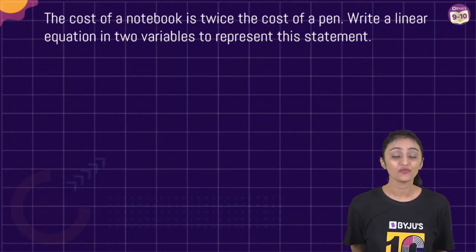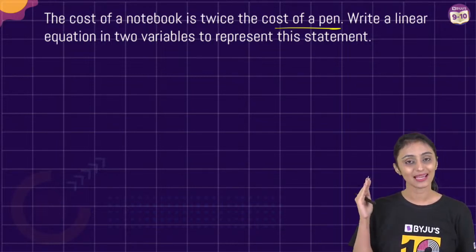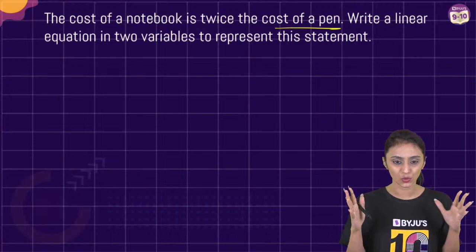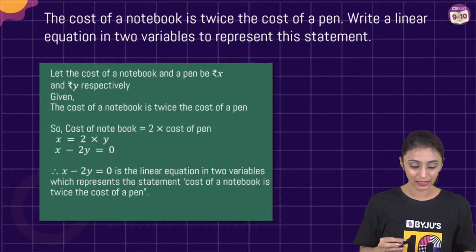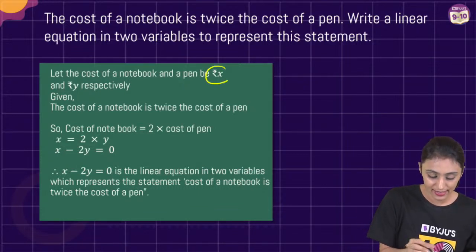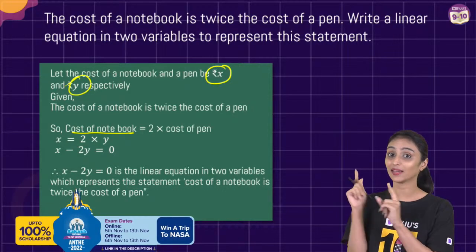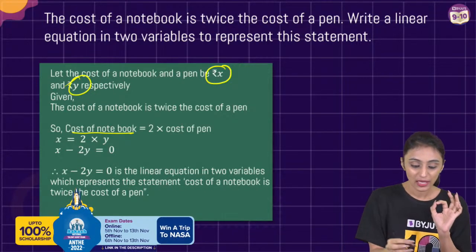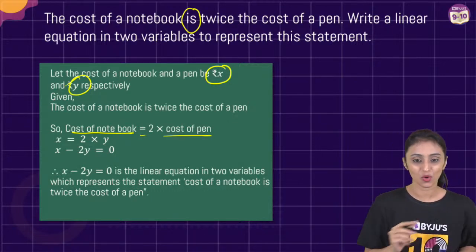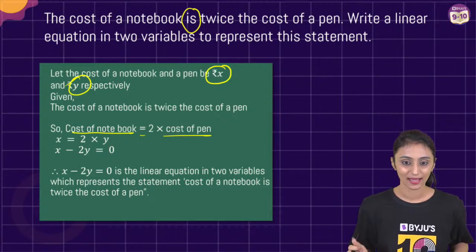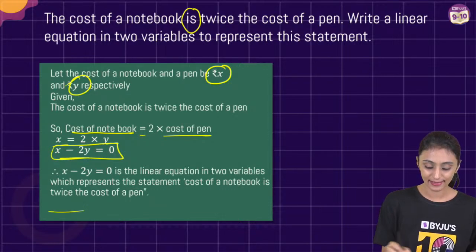Question number 5. The cost of a notebook is twice the cost of a pen. Write a linear equation in two variables to represent this statement. Let's suppose the cost of the notebook is X and the pen is Y. As I told you in the previous session also, you just have to do the literal translation of the statement. Cost of notebook is equal to 2 times cost of pen. So, X would be equal to twice of Y, X minus 2Y equal to 0. That's the linear equation for this.